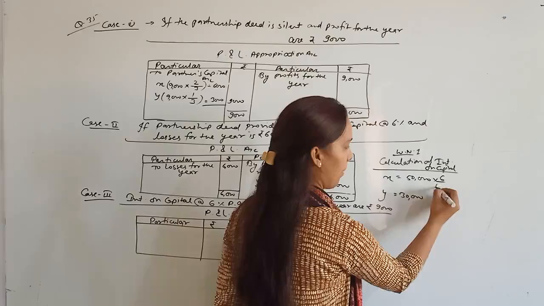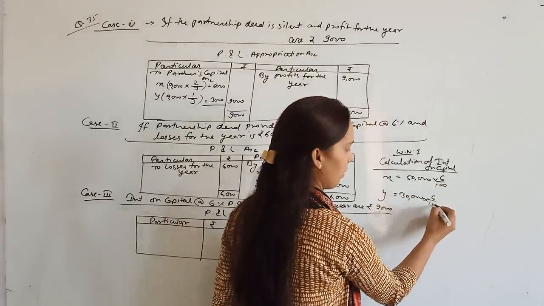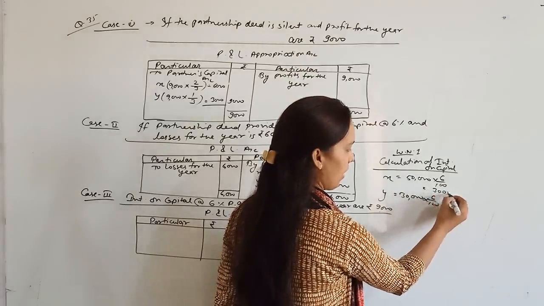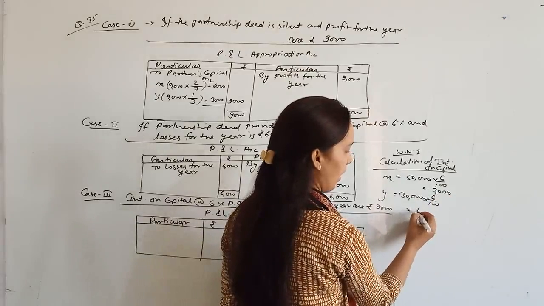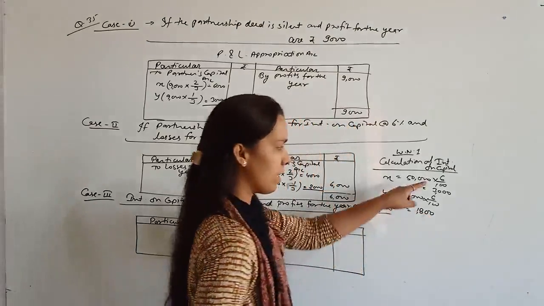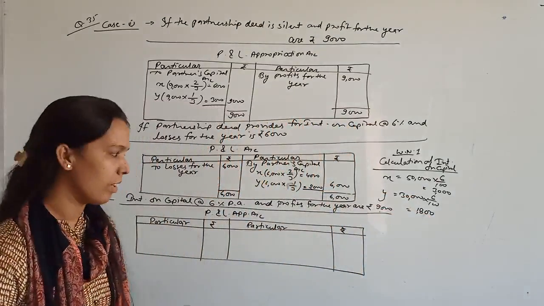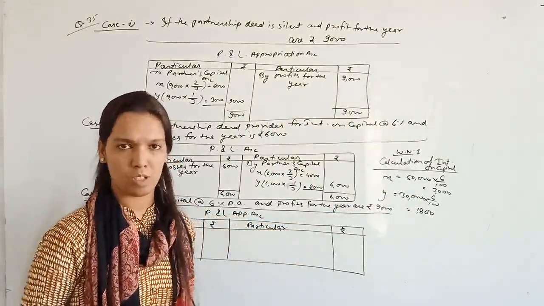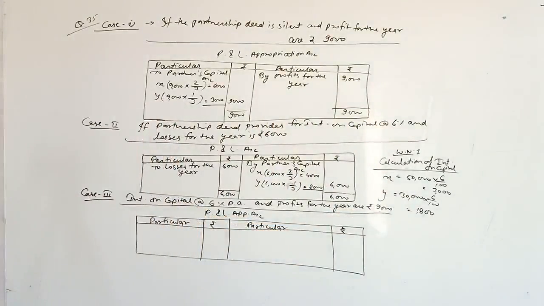And the interest on capital rate is 6%. So for the first partner it will be 3,000 and for the second partner it will be 1,800. Means interest on capital is 4,800 and profit is 9,000. It means your profit is sufficient.